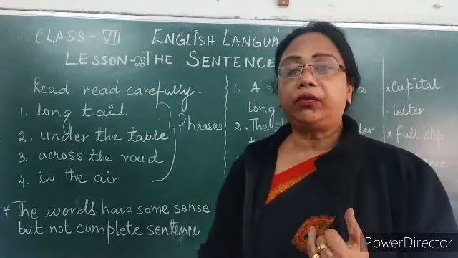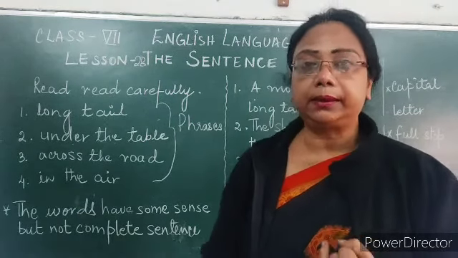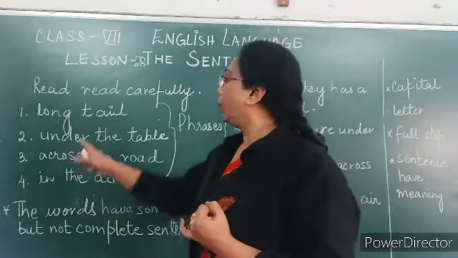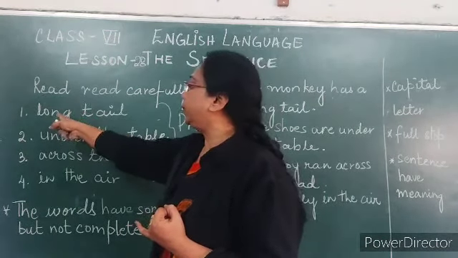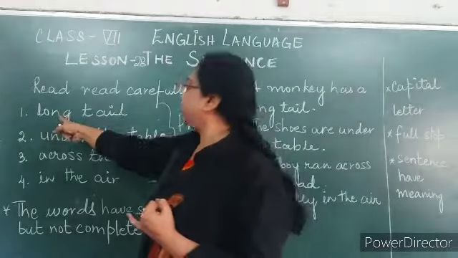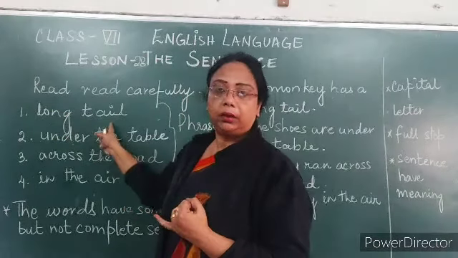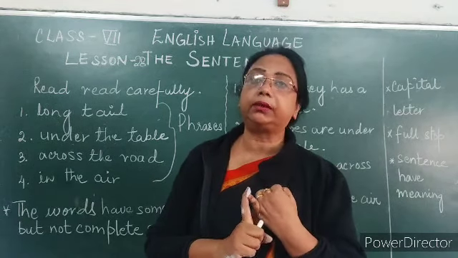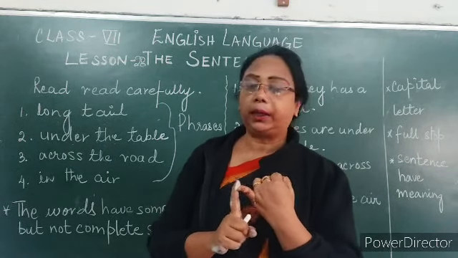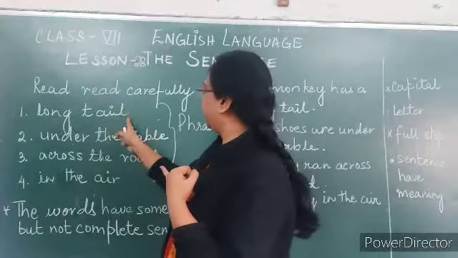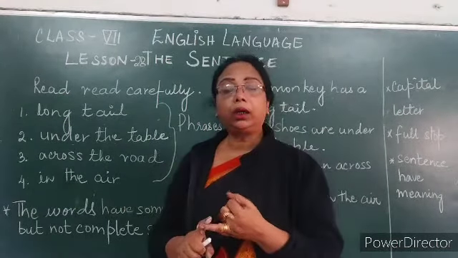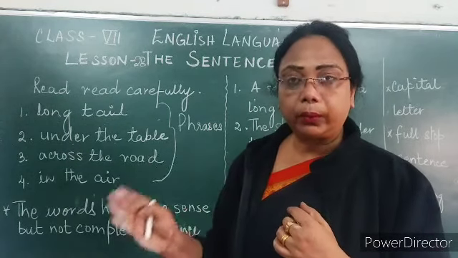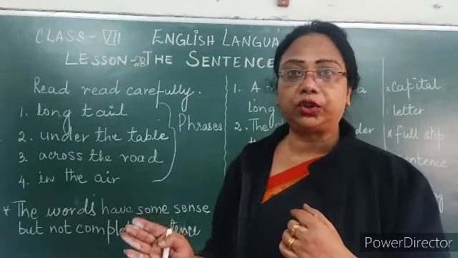Now, the first and foremost rule of the sentence is that a sentence always starts with a capital letter. Over here, this word is not starting with a capital letter, so we can say it is a phrase. The next rule is that a sentence always ends with a full stop, a punctuation mark.